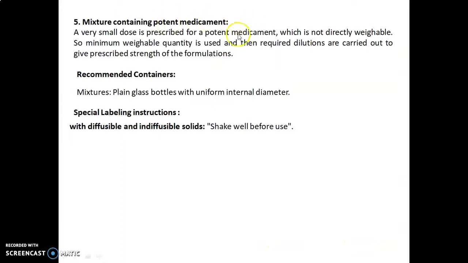Then the fifth one, mixture containing potent medicament. A very small dose is prescribed for a potent medicament which is not directly weighable. So the minimum weighable quantity is used and then required dilutions are carried out to give the prescribed strength of the formulation. Recommended container for mixture: plain glass bottles with uniform internal diameter. Special labeling instruction for mixtures with diffusible and indiffusible solids: shake well before use. So let's move towards the experiment.